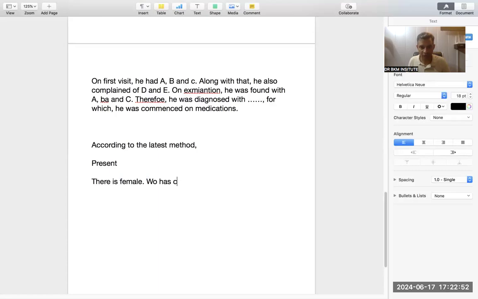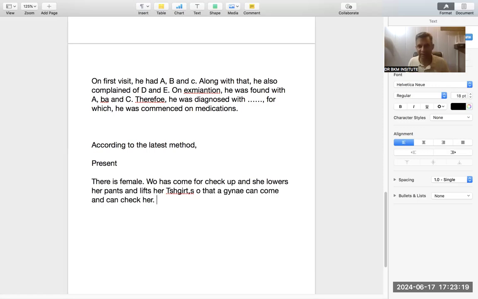Now, whenever you read who has come, that means present perfect. Who has come for checkup and she lowers her pants and lifts her t-shirt so that a gynae can come and can check her.